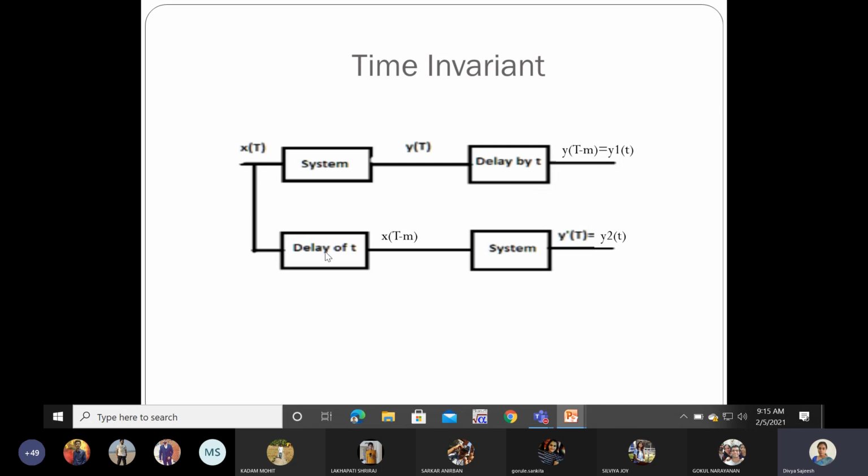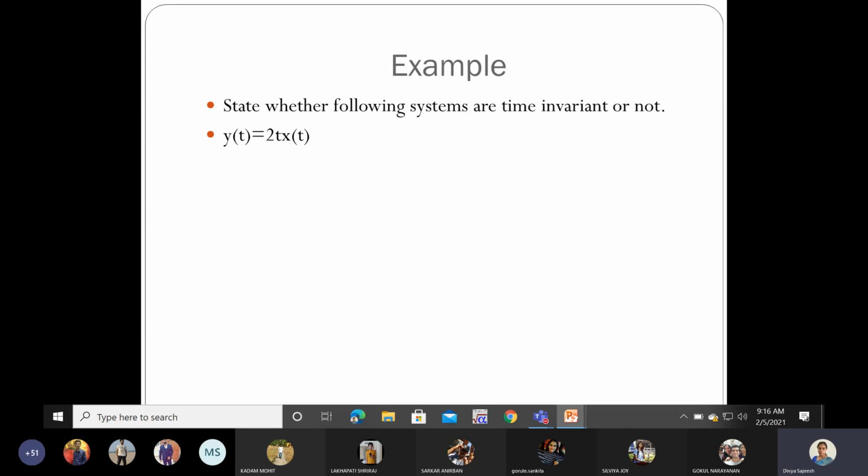Next case, delay the input itself. Now that delayed input is given to the system, so let it be y2 of t. So if both are the same, then I can tell the system is time invariant. So whatever be the delay period, the characteristics of the output of the system will not change. So let us see with the help of an example, y of t equal to 2t into x of t.